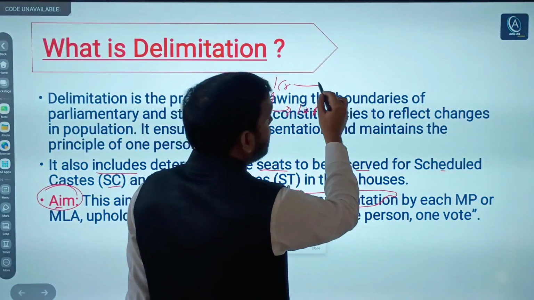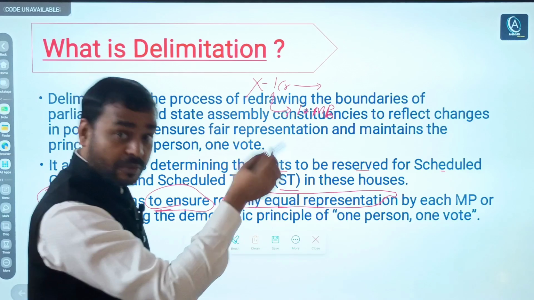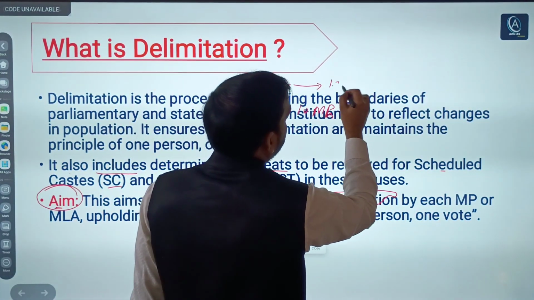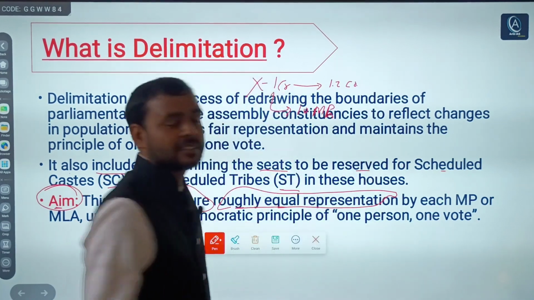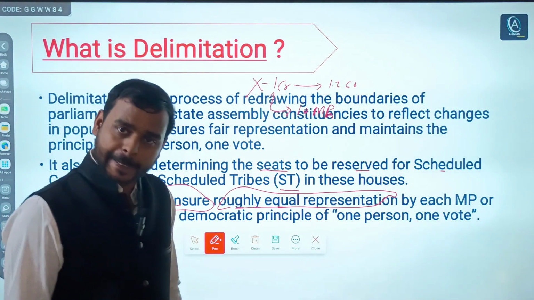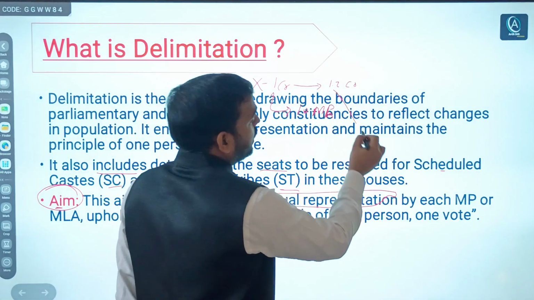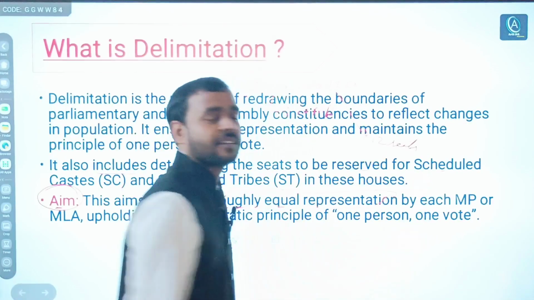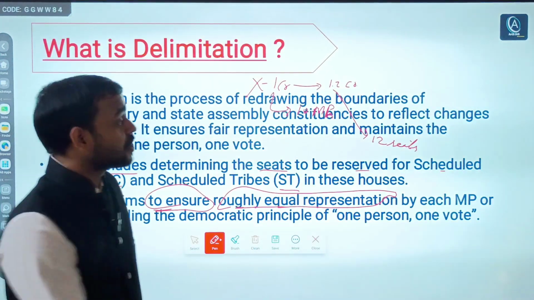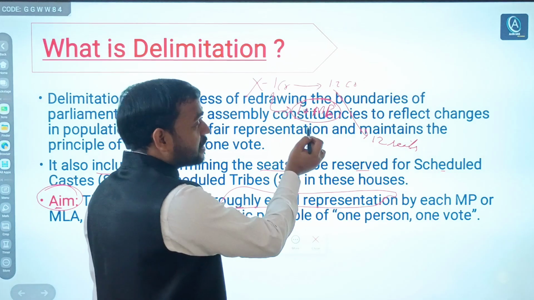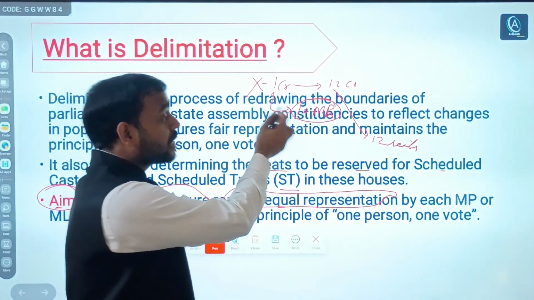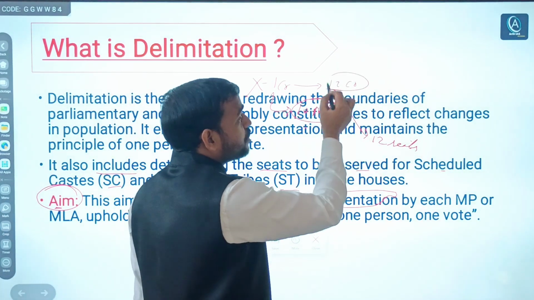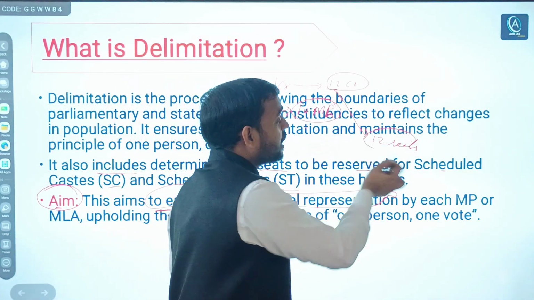But now after one decade, at the next census, it has become 1.2 crore, right? So it requires almost 12 seats, because 10 lakh people were represented by an MP. So now when the population is 1.2 crore, it will require 12 seats.